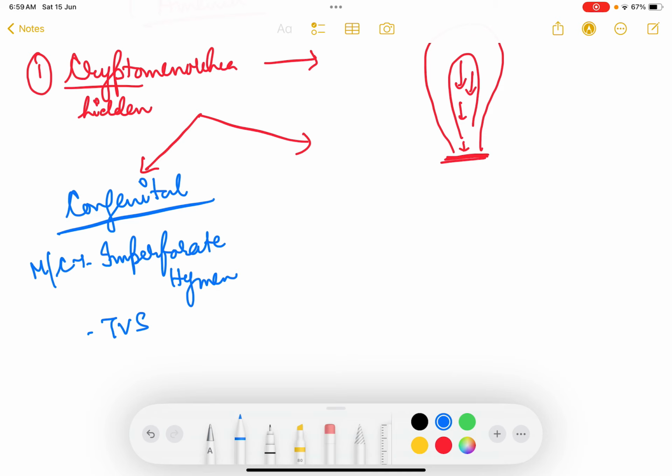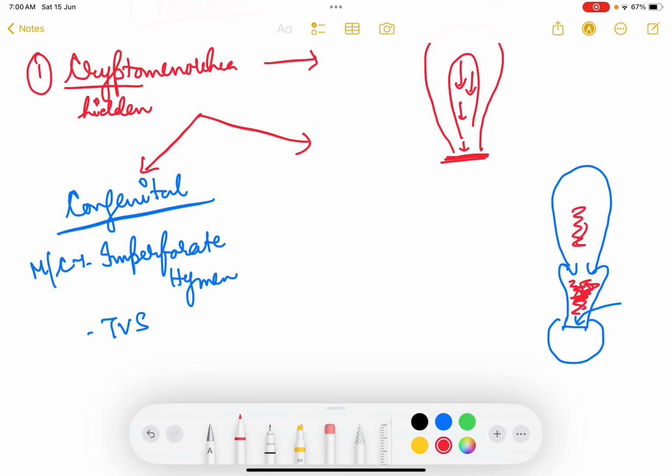Now understand what happens if the hymen is imperforate. Hymen कहाँ पे होता है? This is the uterus, this is the cervix, and this is the vagina which has started. So the vagina comes and opens in the vulva. Okay, so the vaginal opening is governed by the introitus, has a membrane type of covering which is called the hymen. So this is the hymen in the vaginal orifice, or the introitus. Now if this hymen is imperforate, then all the blood will get collected first in the vagina.